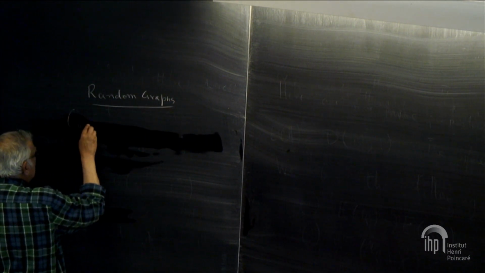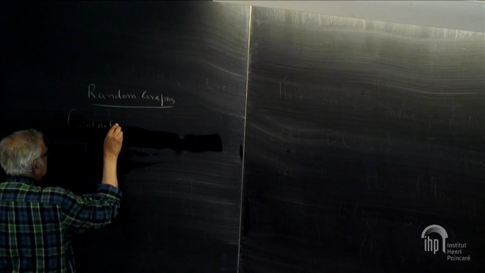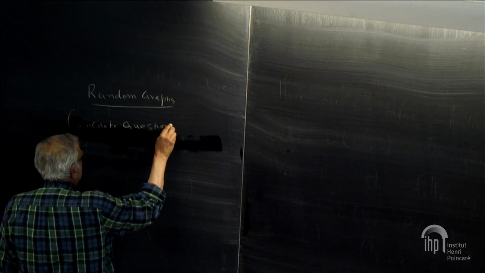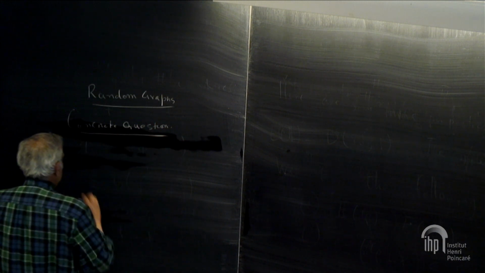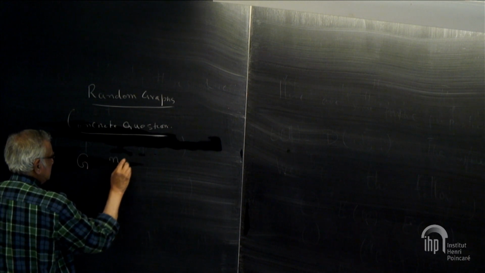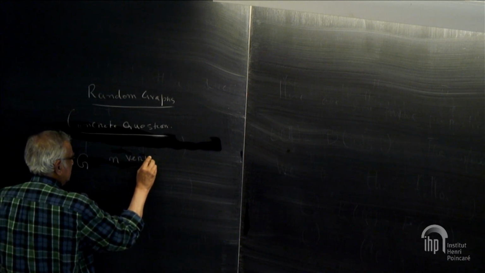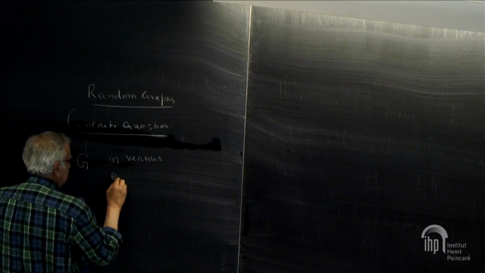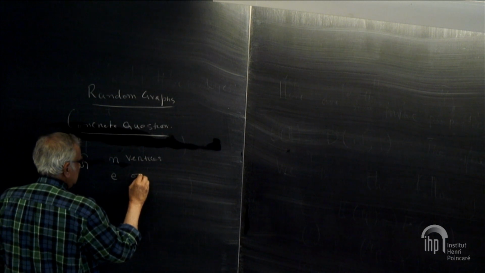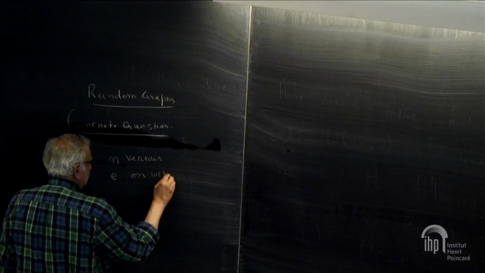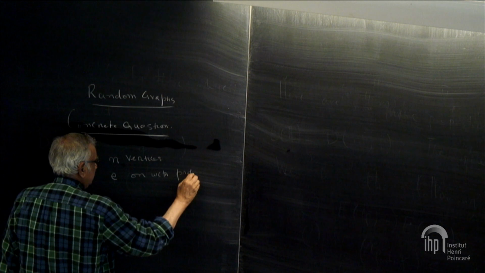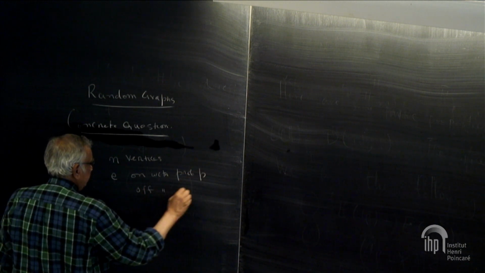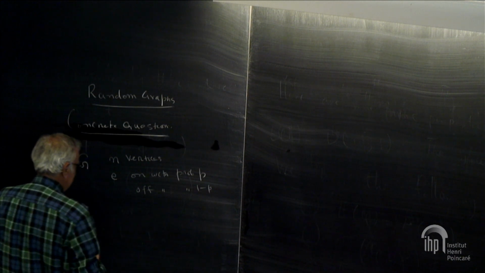So let me pose a concrete question. So you have a graph with n vertices. Each edge E is on with probability p and is off with probability 1 minus p.